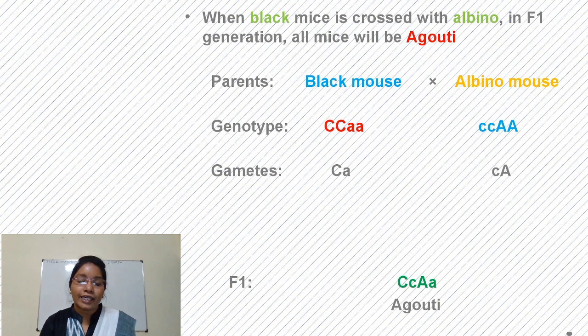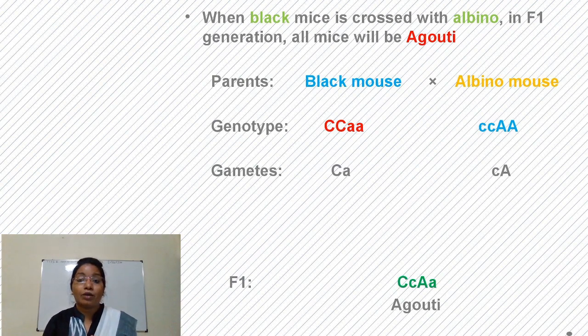The black variety is due to the dominant gene capital C, and the albino mouse is due to small c capital A. If we see this small c capital A, the recessive gene small c suppresses expression of capital A. So here recessive gene small c acts as an epistatic gene and capital A acts as a hypostatic gene.